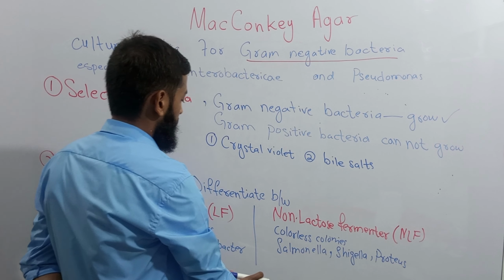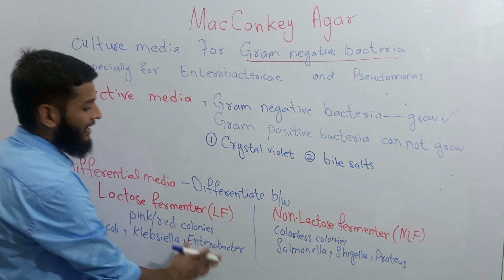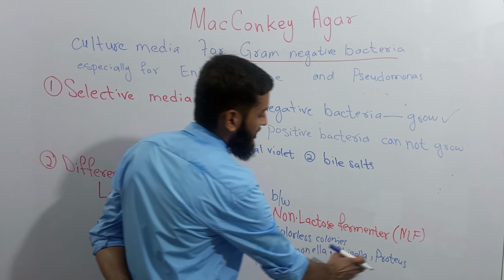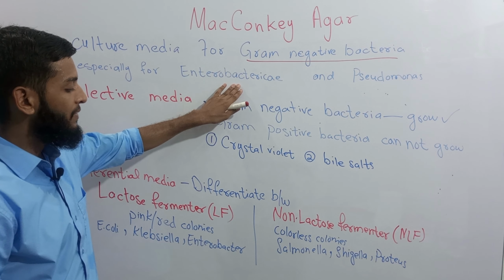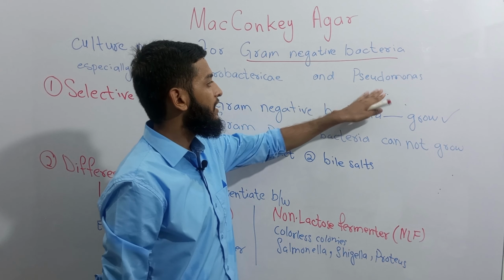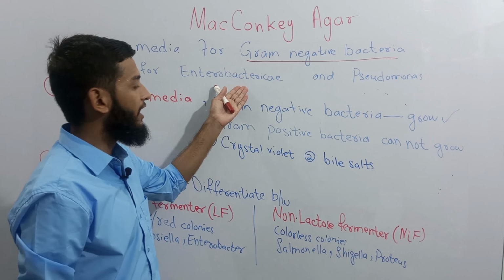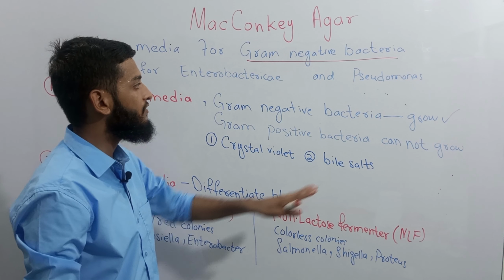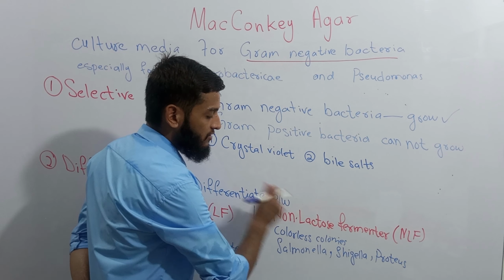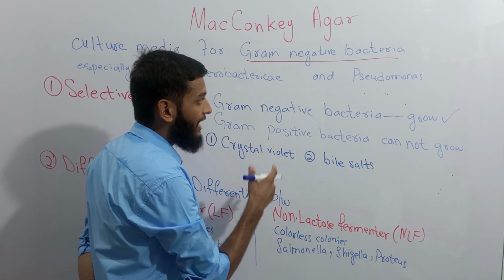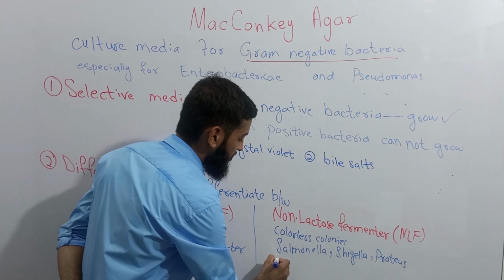Also, these E. coli, Klebsiella, Enterobacter, Salmonella, Shigella, Proteus belong to Enterobacteriaceae family. Whereas Pseudomonas do not belong to Enterobacteriaceae family, and Pseudomonas do not ferment any kind of sugar. It is also a non-lactose fermenter.